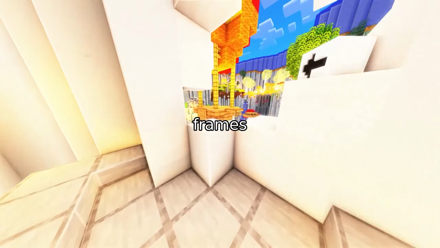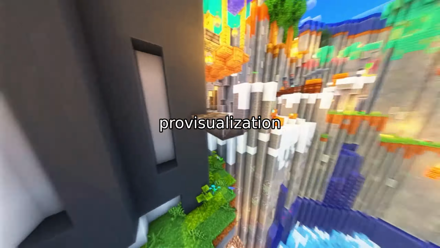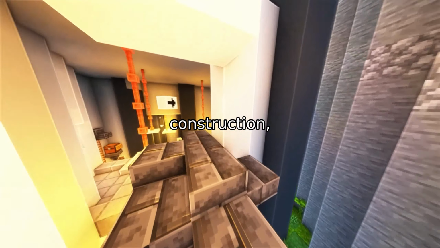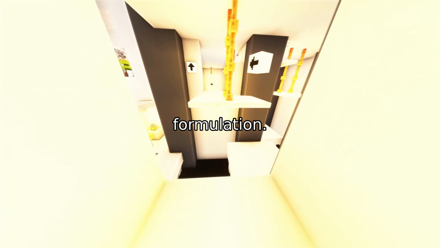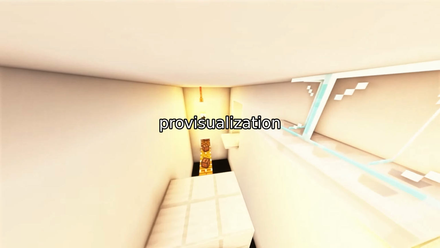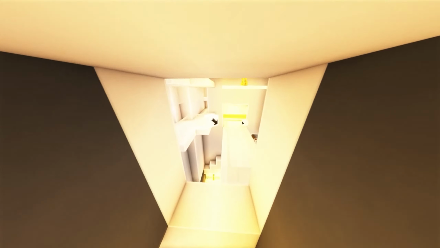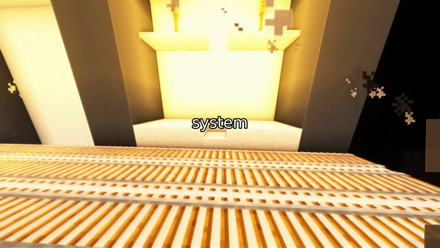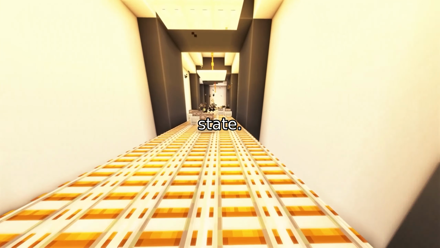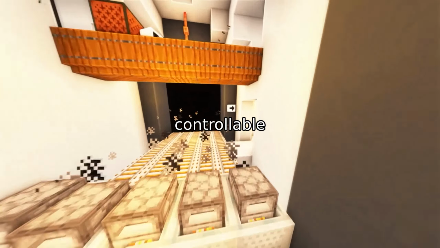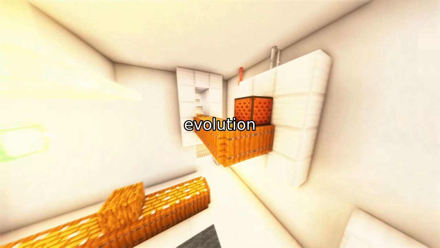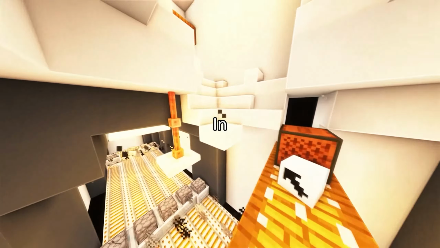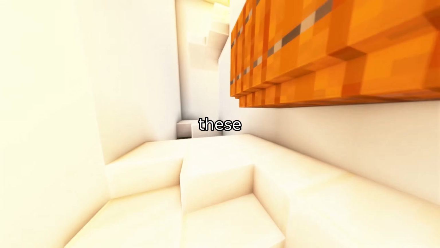Instead of generating isolated frames or videos, StateFlow models previsualization as the continuous construction, evolution, and access of a structured 3D world state. Let's look at the core formulation. StateFlow formalizes previsualization as a state-based process. Given an input condition, the system first builds an initial world state. Then it updates that state over time. Finally, it produces observations through a controllable access function. This explicitly separates the world state itself from its evolution and its rendered output. In traditional generative pipelines, these are tangled together.